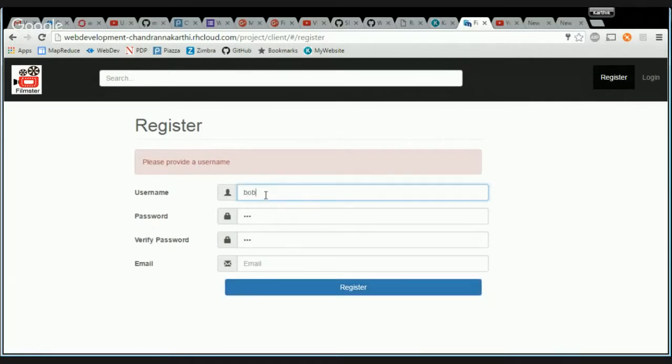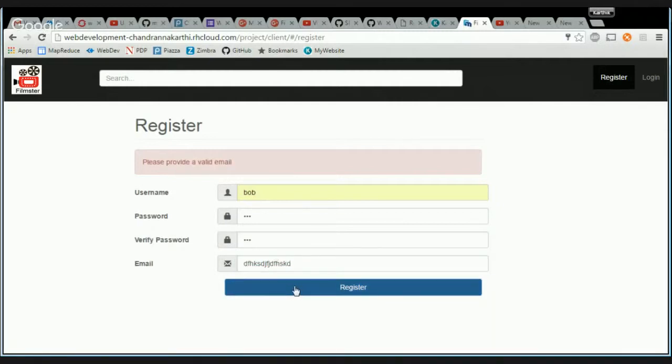So let's say I give Bob, but I skip the password. So what does it say now? It says please provide a password. Okay, let's go ahead and give a password, but I give something else to verify the password. Passwords must match. So okay, let's go ahead and give the actual password to verify. For the email part, I can probably give a string.